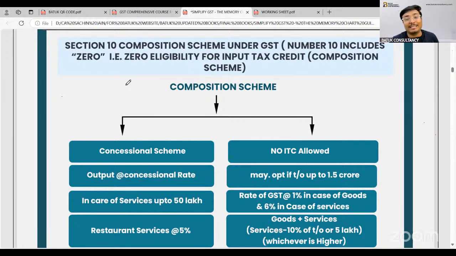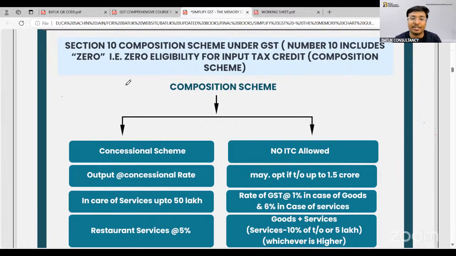Through that scheme, the government said that normally we are charging a normal rate of tax, but if a particular person is opting for the composition scheme, we will charge a concessional rate of tax. They have decided a specific turnover: if your turnover is up to 1.5 crore rupees, in that case you can go for the concessional scheme.